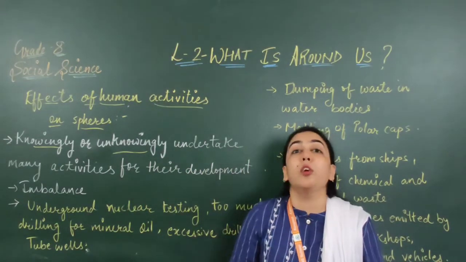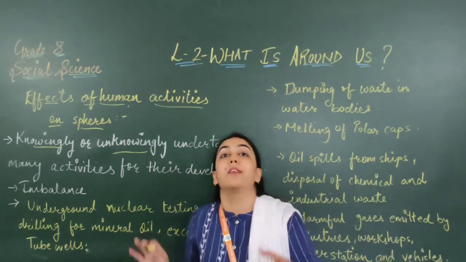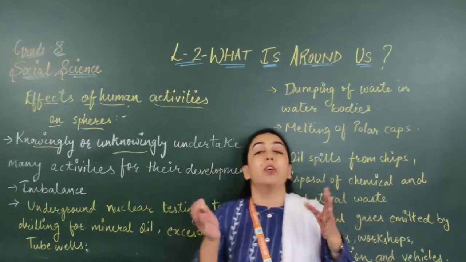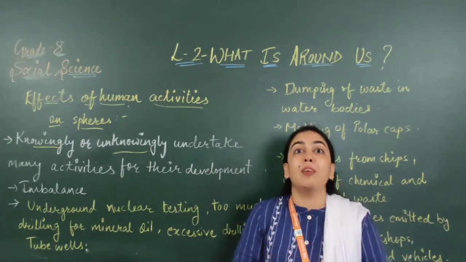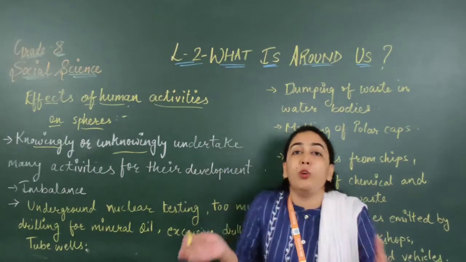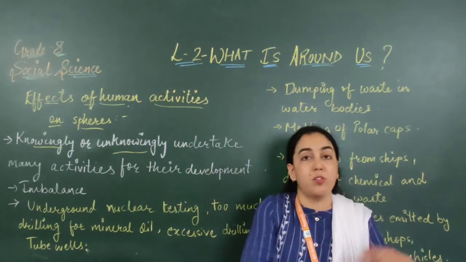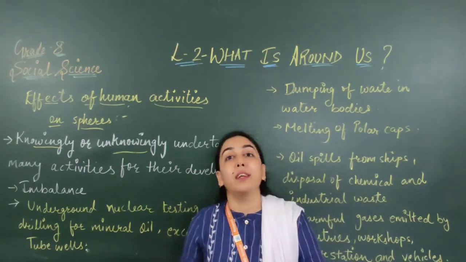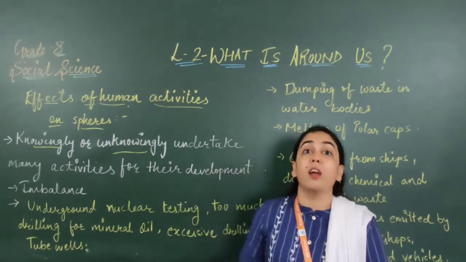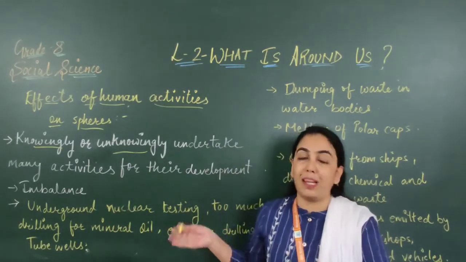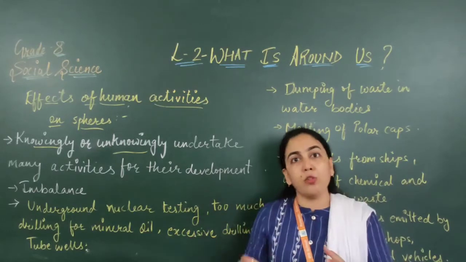But knowingly or unknowingly, they are destroying or disturbing the spheres. There are so many activities which are done by the humans. Some they know what its results are, and some we don't know what their consequences are. But it is assumed that they are creating disturbance in nature. They are threatening our spheres, meaning they cause harm to all four spheres.